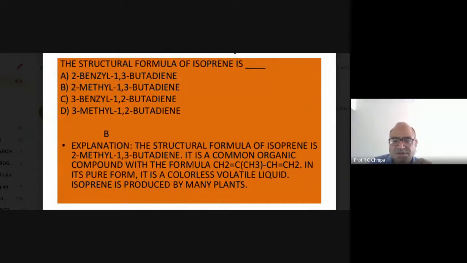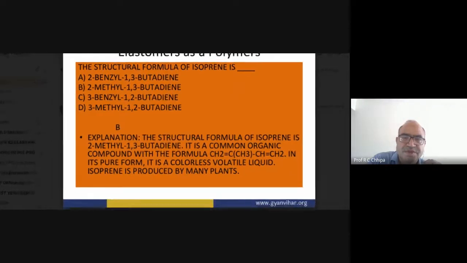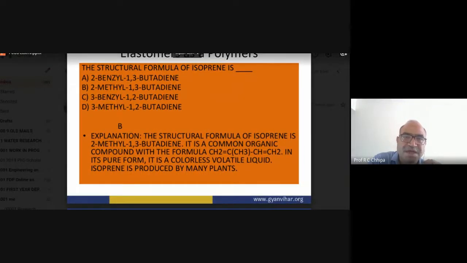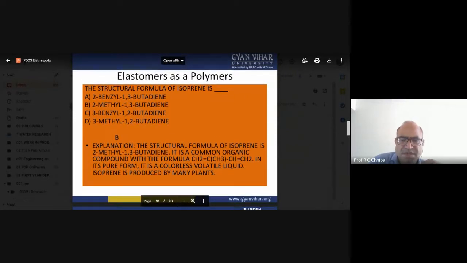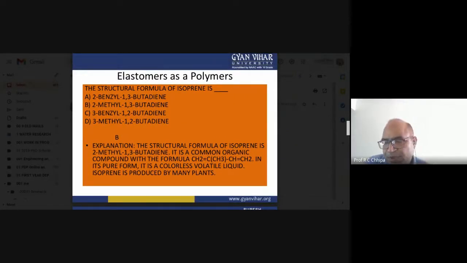Now come towards the multiple choice questions that can elaborate and give us more effective learning. In this particular case, for effective learning, we are using certain examples. What is the structural formula of isoprene? The answer is 2-methyl 1,3-butadiene. Here the explanation: the structural formula of isoprene is 2-methyl 1,3-butadiene.